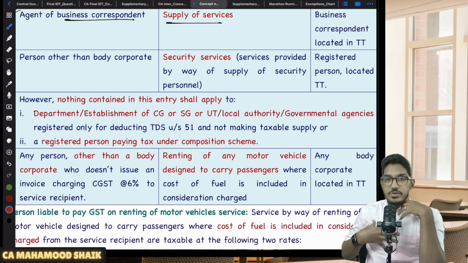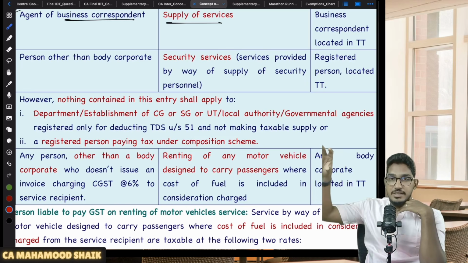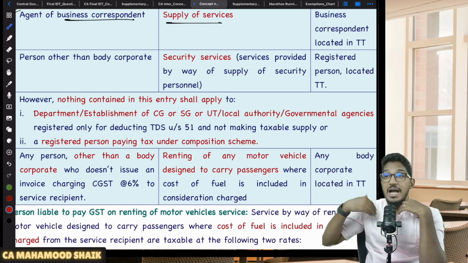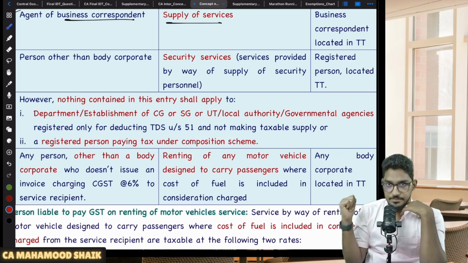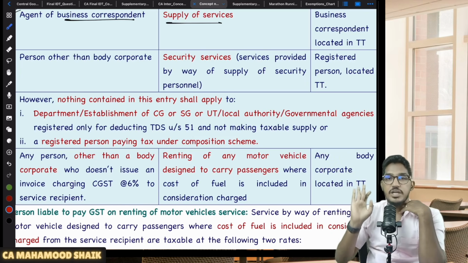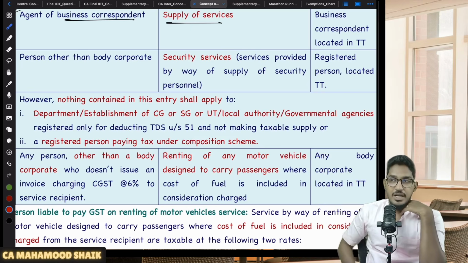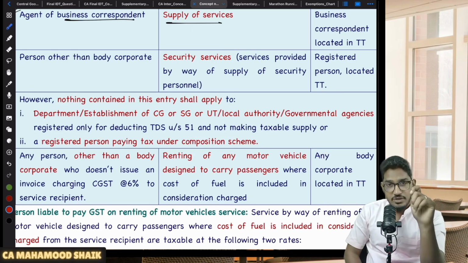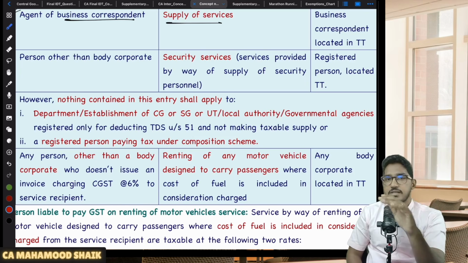Let us say I'm running a security agency. One supermarket wants security guards, so I am providing them security guards, that is, security personnel. Only this kind of security services will get covered under RCM. Let us say if some company has asked me to install CCTV cameras, that is also security services only. Will that get covered under RCM? No.